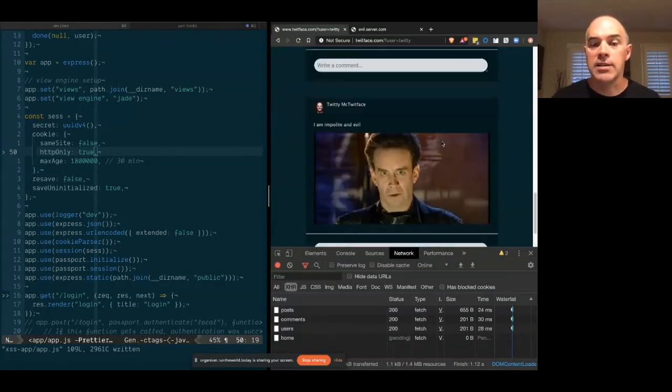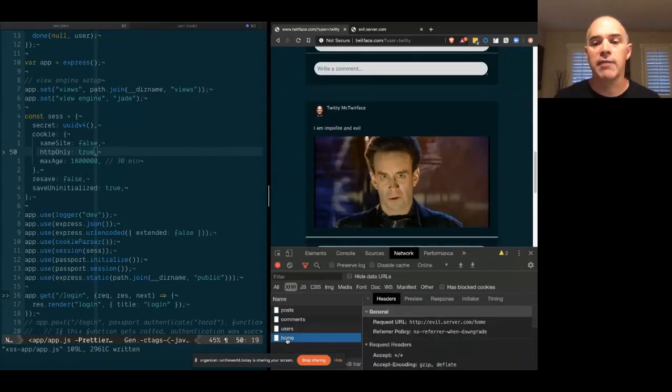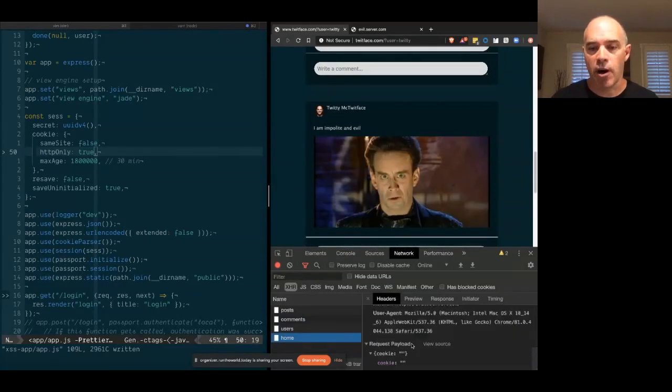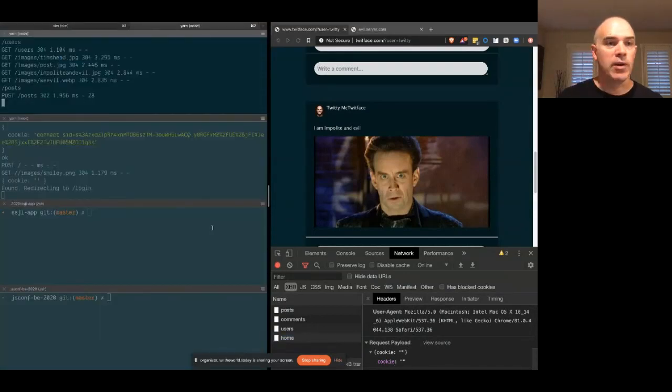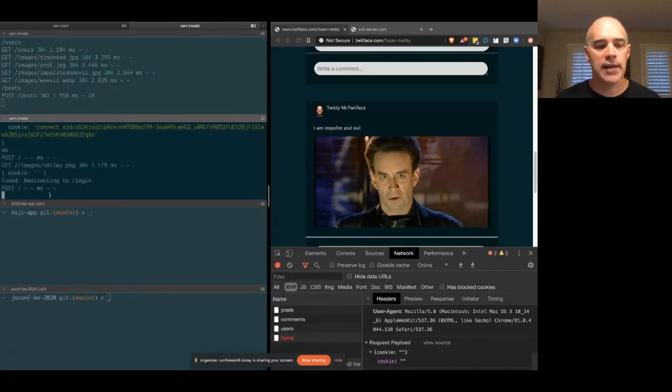We should not see any subsequent requests, though, or successful requests back. If we look here at this attempt to harvest our cookie, what we see is that the cookie is empty. And now if we go and see what happened here, we tried to post back, but the cookie was empty. When we did that post request back to TwitFace, we found the endpoint, but as expected, the security middleware redirected us to login. So we've thwarted that attack.